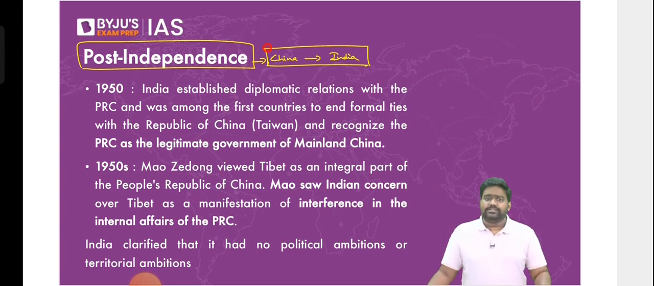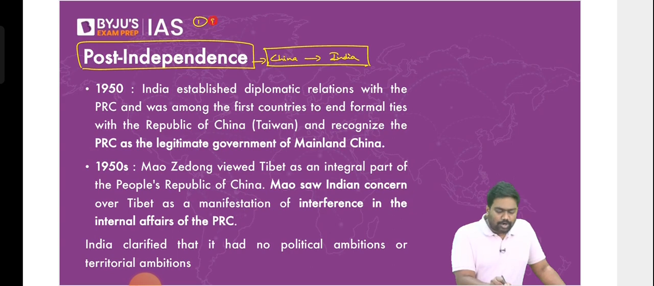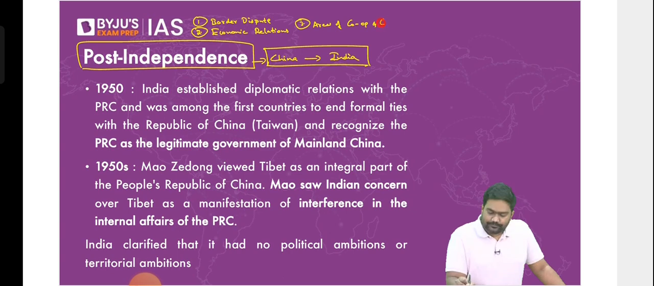Is that clear? Under this chapter, see, it's a very big chapter. Under this chapter, according to me, there are three important topics. One is the border dispute. All right. Second is the economic relations between the two. And third, the areas of cooperation and areas of conflict.